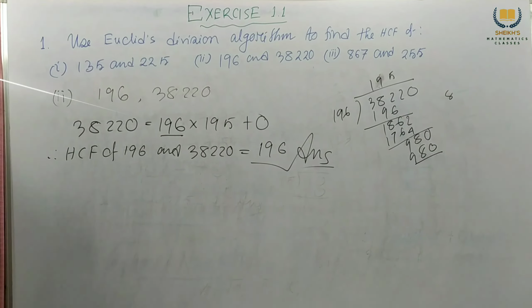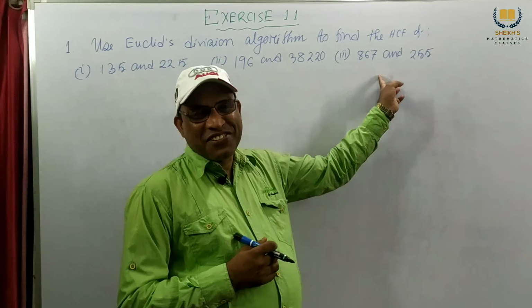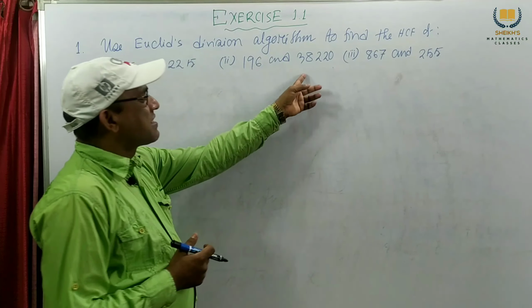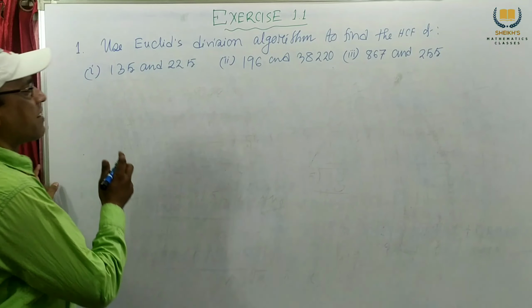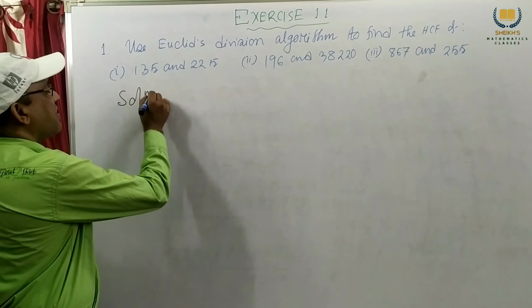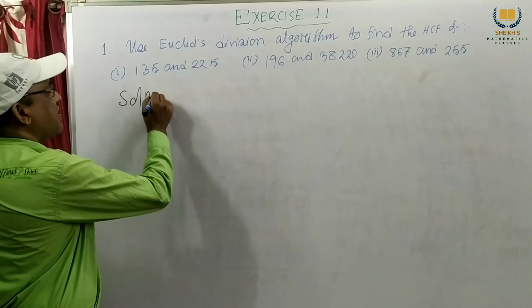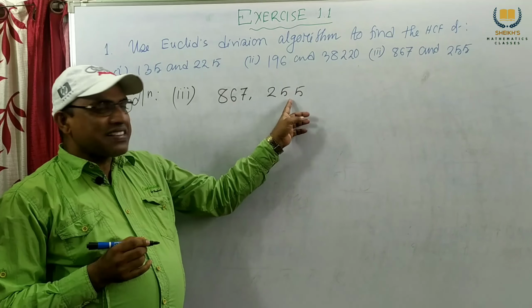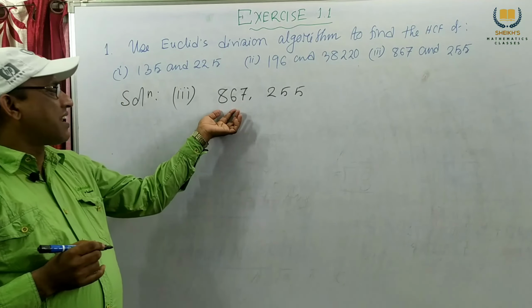The answer is 196. Now consider the last one. This is also mostly a mental problem. With these small numbers we can easily find this result. Now we consider number 3. This is very easy, very interesting. Now the numbers are 867 and 255. This number is greater than this. Which one is greater? This is the greater number.